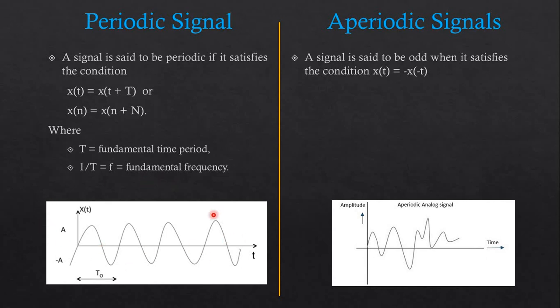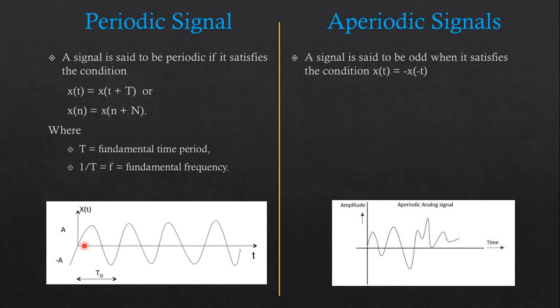As we can see in the figure right now, consider the value of x of t is increasing in the positive direction, then it goes to 0 and decreases to the negative maximum, and again it is pointing at 0. Then again the same cycle is repeating from this point.